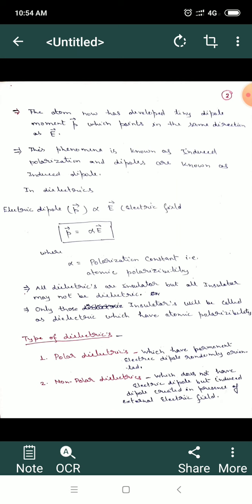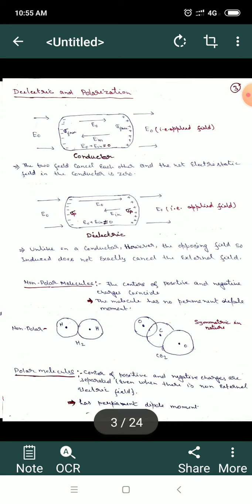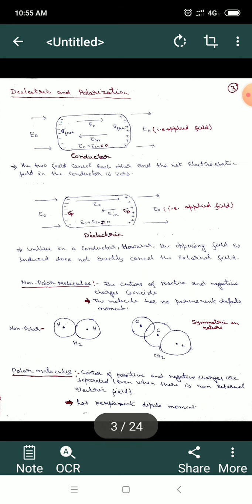Similarly, non-polar dielectrics are those materials which do not have permanent electric dipoles, but if we apply an external electric field, a large number of tiny dipoles are created in the presence of the electric field. These are known as non-polar dielectrics. Here I have again tried to show this diagrammatically in a diagram.